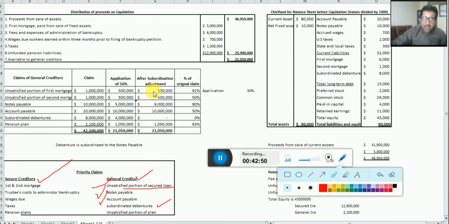And the last value we have is the unsatisfied portion of the plan. If you remember the pension plan, we paid some portion in the secured creditors and the remaining here in the general creditors. Okay, dear students, I hope you got how to liquidate the company, right?